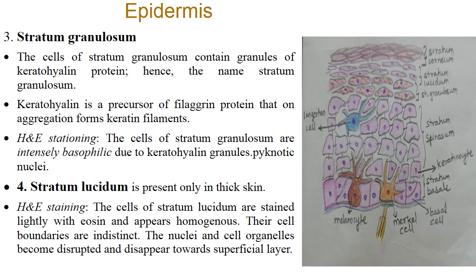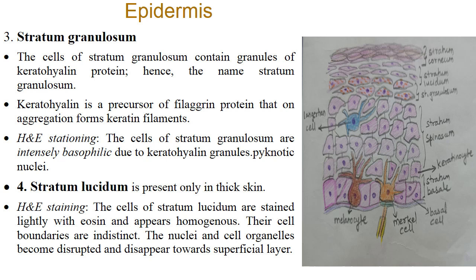Just above the stratum spinosum is the stratum granulosum. Stratum granulosum consists of 1 to 3 layers of keratinocyte cells. The cells of stratum granulosum contain membrane-bound lamellated bodies that are loaded with granules of keratohyalin protein. Hence, this layer is known as stratum granulosum. The keratohyalin is a precursor of filaggrin protein, and the filaggrin protein helps in aggregation of keratin filaments.